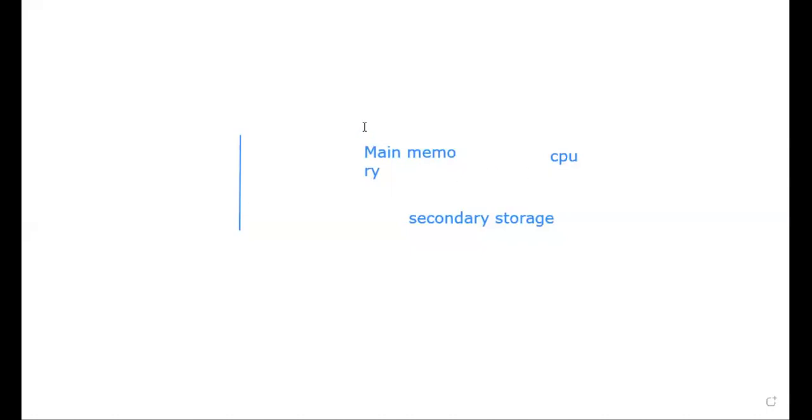Whenever you make a request to open a particular file which is stored in the secondary storage area, what the operating system does is first try to find the location, or the address, of where the file resides in the secondary storage area. Once it is identified, it passes the information to the loader, which takes care of loading your contents from the storage location to the main memory. Then only the CPU will process it. Hope you're all clear on that.